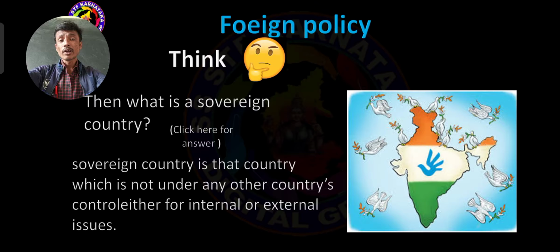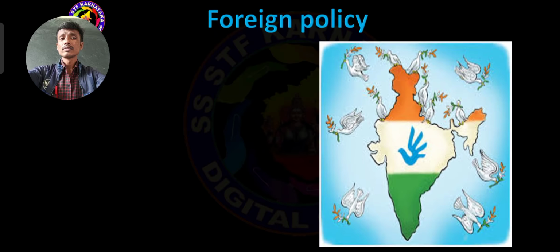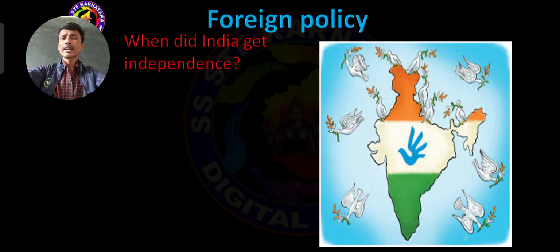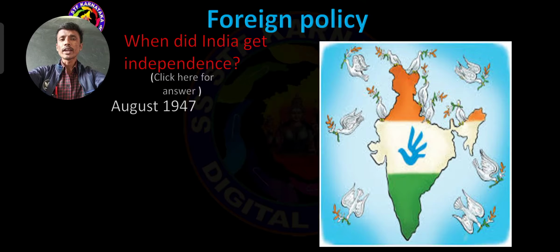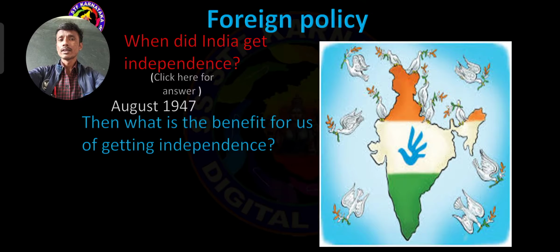Because India is surrounded by most of the neighboring countries. And see, when did India get independence? When did India become an independent country? Dear students, we know about that, August 15th of 1947. Then what is the benefit for us of getting independence? Is there any benefit to Indians? Yes, 100% there is benefit to Indians. Such benefits are very important.